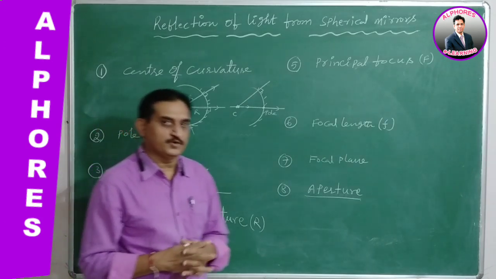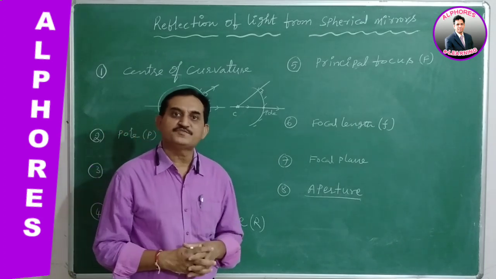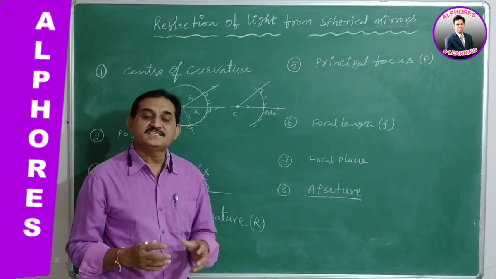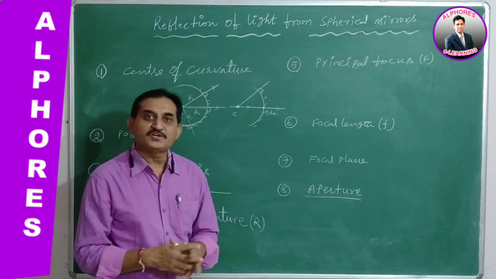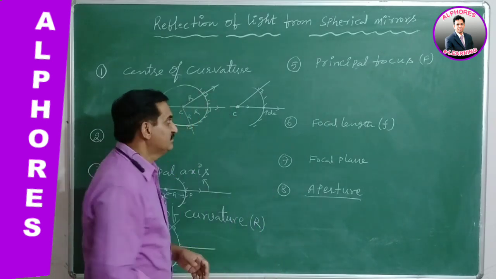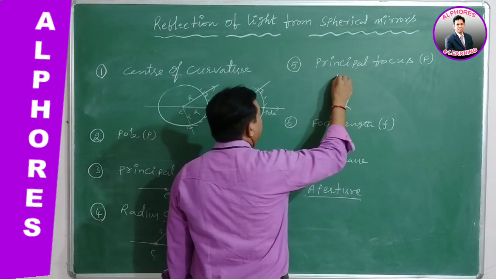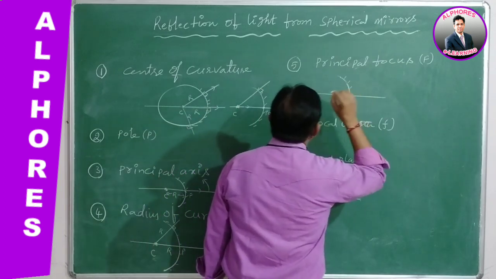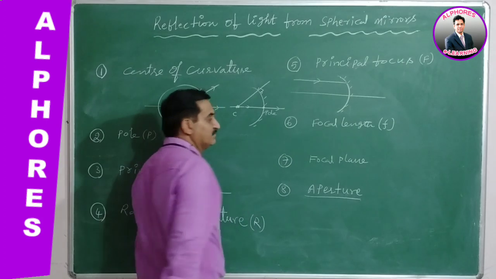What is principal focus? It is a point on the principal axis of a spherical mirror at which the light rays are focusing after reflection or appear to be diverged from it. Once again I repeat, consider a concave spherical mirror. Now a parallel beam of light is incident on this mirror.